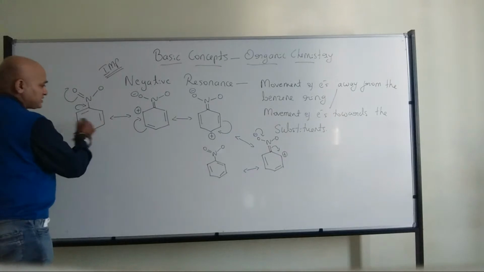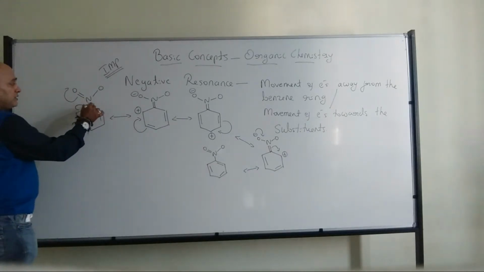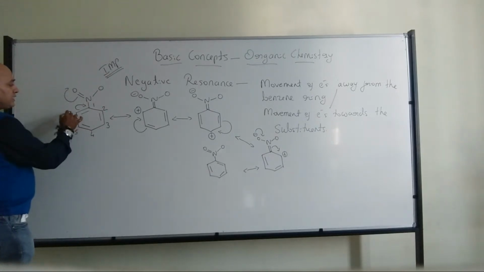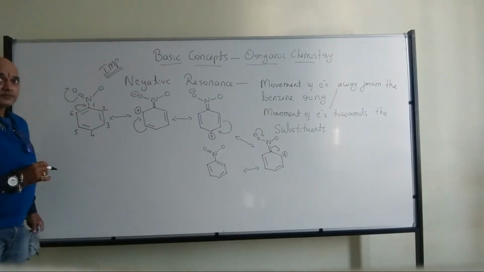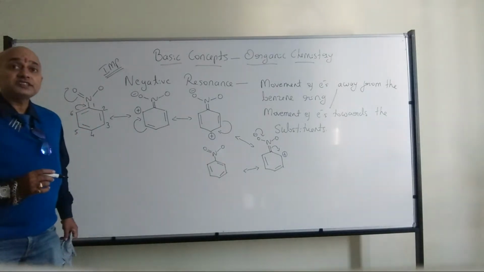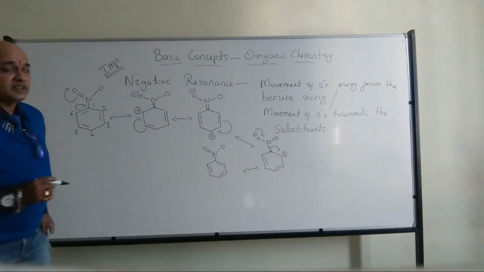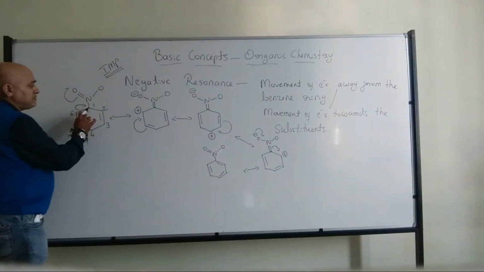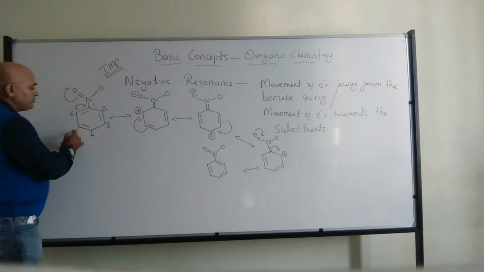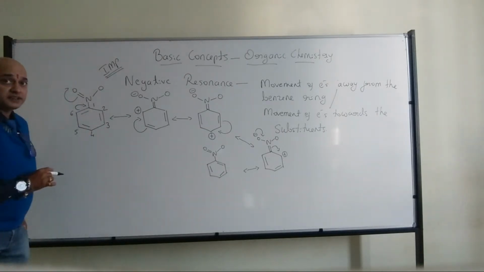If you go with the first one and I want to number it, 1, 2, 3, 4, 5, 6. The least number should be given to the carbon which is attached to the substituent. So this carbon will take the least number, that is 1. Either it can go this way or that way, anything is fine.